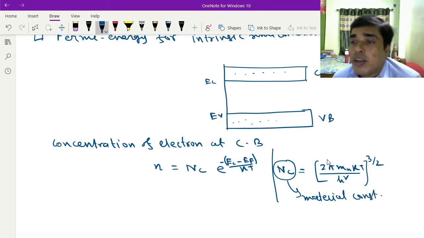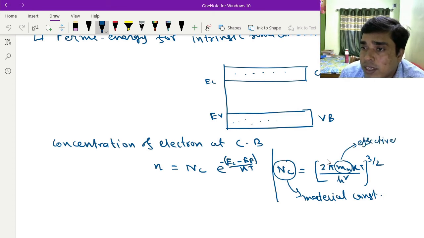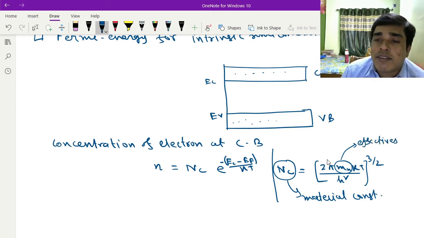Here m is the effective mass. Effective mass is the mass of free electrons and holes. The mass of bound electrons does not contribute to the effective mass. You have to know about this: what is the effective mass? It is the mass of free electrons and holes.